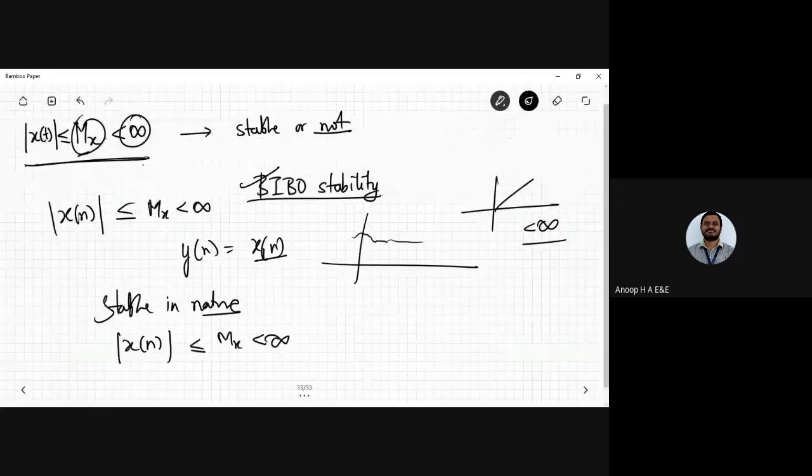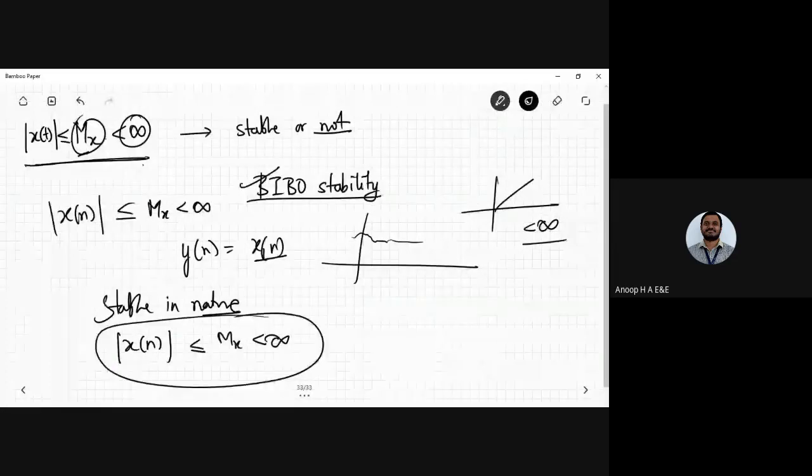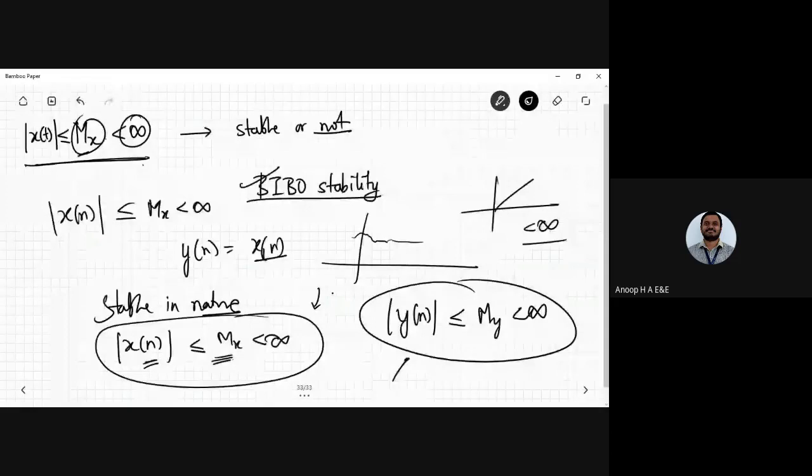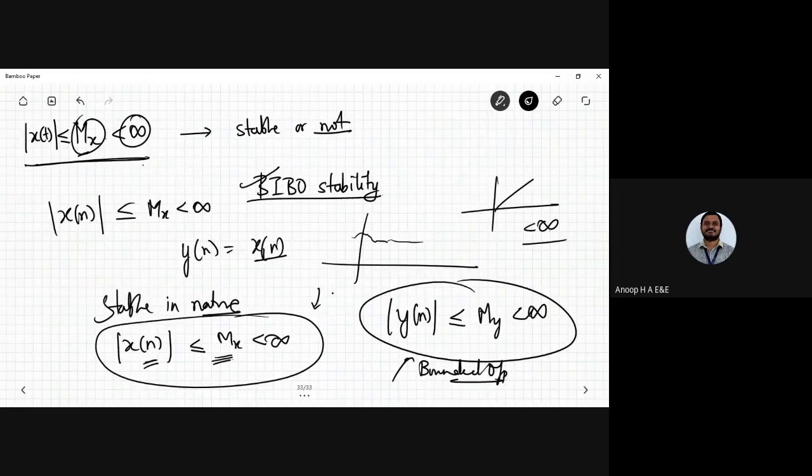Okay, so a change in the sequence, by translating the sequence, the bounded output will not change. Next, you are categorizing by bounded input, and depending on the categorization of the bounded input, you are going to categorize the bounded output again. Okay, so that is My less than infinity. So this is the bounded output. This forms the important aspect of the stability of a system.